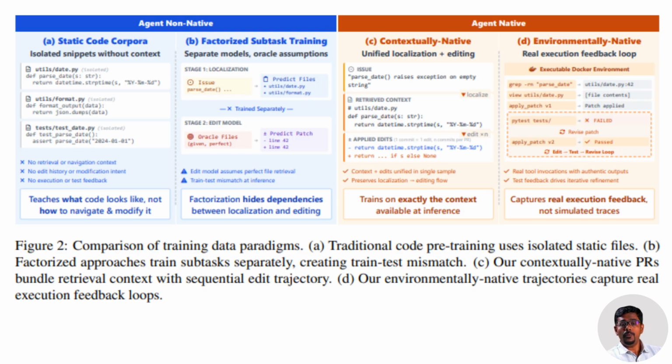This creates a brutal mismatch. Training shows the final result. Deployment demands the entire journey. The agent never learns how to decide where to look or how test failures guide the next step. This gap is called distribution mismatch, and it's the villain of our story.